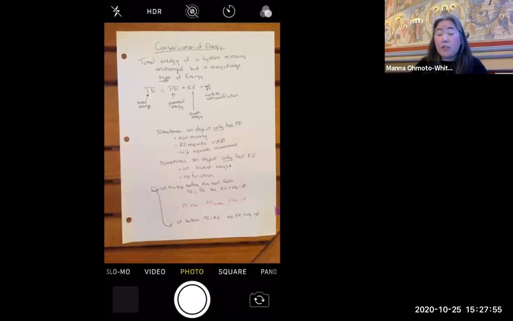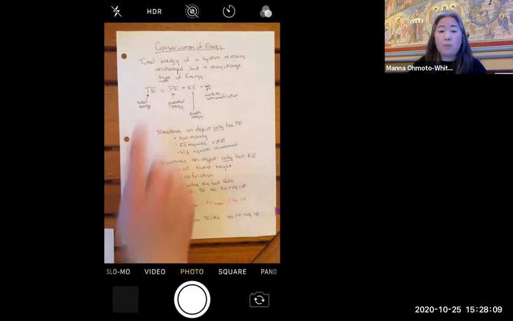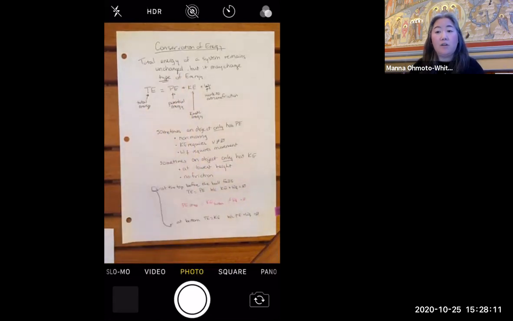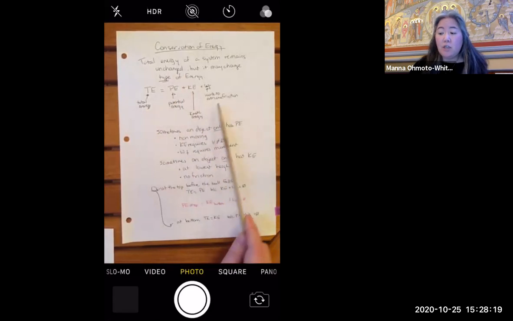We're going to first look at conservation of energy just from a qualitative perspective. So conservation of energy means that the total energy of the system remains unchanged, but you may change the type of energy. So total energy is equal to all of the energies that are present. We're just going to be looking at three different types of energy: potential energy, kinetic energy, and work to overcome friction. So remember, all of the units here are in joules.